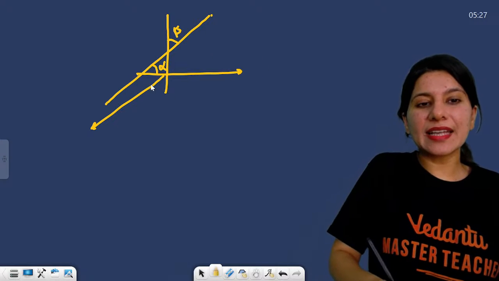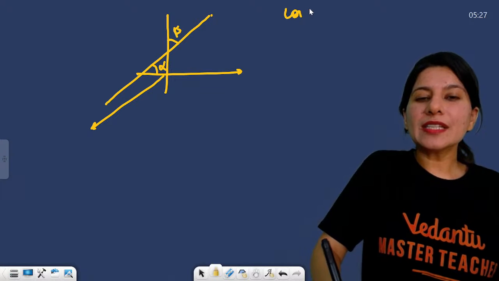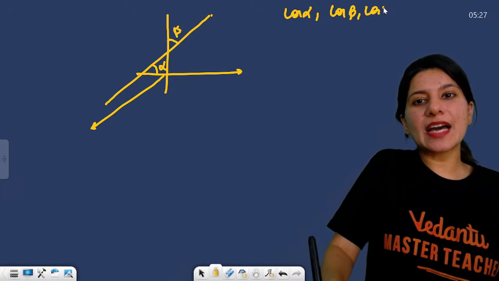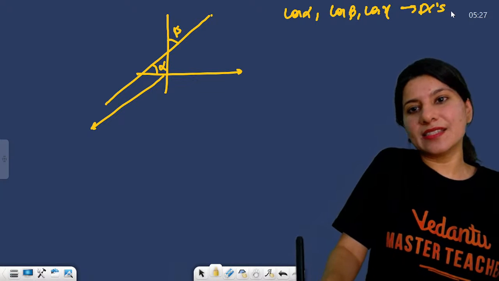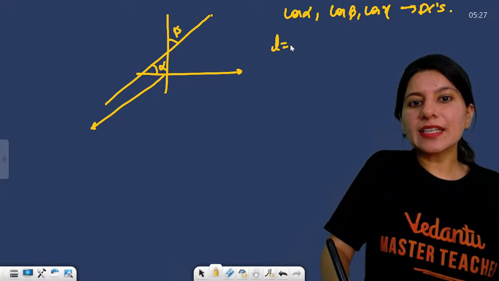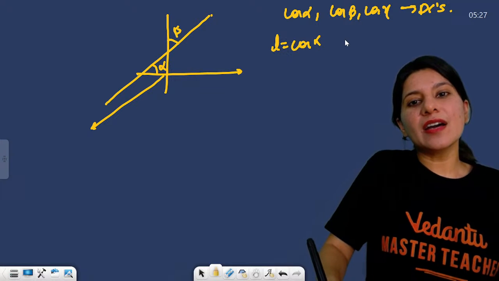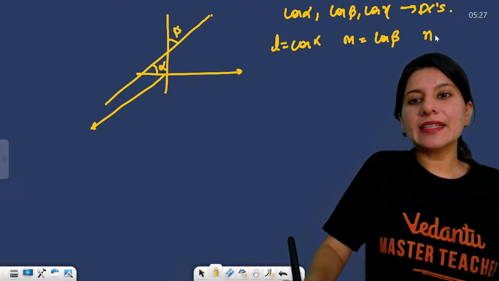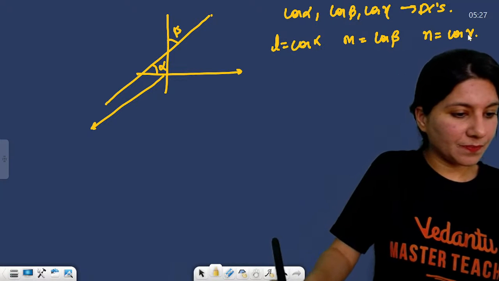Gamma is with the z axis, right? So cos alpha, cos beta, and cos gamma are your DC. L is equal to cos alpha, M is equal to cos beta, and N is equal to cos gamma.